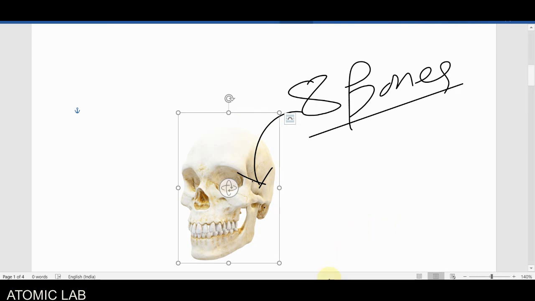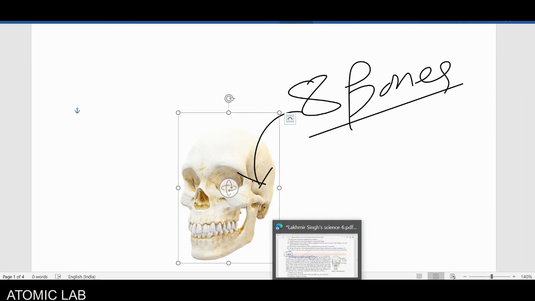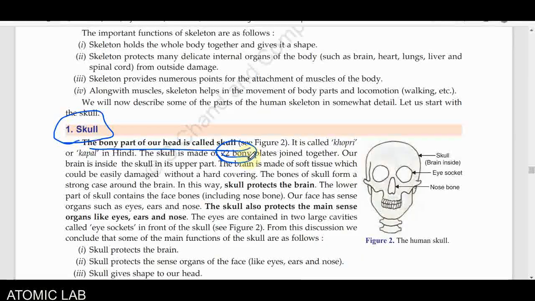So the total number of bones present is 22. Out of the 22, 8 bones are present in our skull, and they protect our brain.